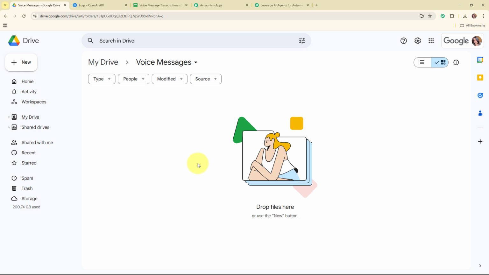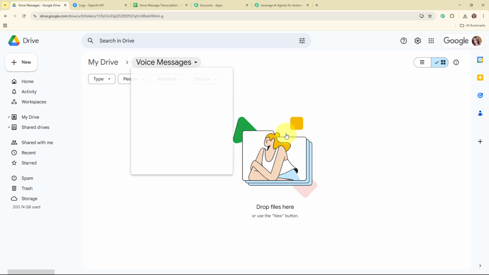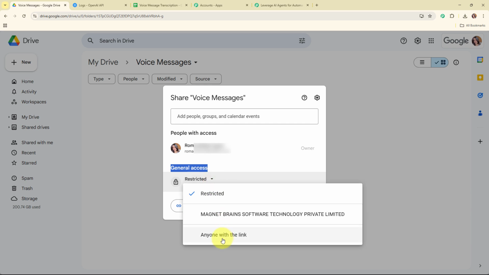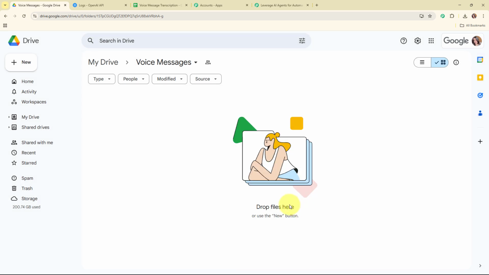Alright, so here I'm going to upload a new file, but before uploading a new audio file, you need to perform a very important step, that is, you need to make your folder shareable to anyone, so that the files under this particular folder are accessible to OpenAI through the link. For that, you need to click on this folder name, and from here click on this share. Now under this share, you need to click on share again, and then a dialog box will appear in front of you, and here you can see the general access. Currently the general access is restricted, so we are going to update the general access to anyone with the link, so that anyone with the link will be able to access the folder. Alright, so now I'm going to click on this done, and you are successfully done with this.